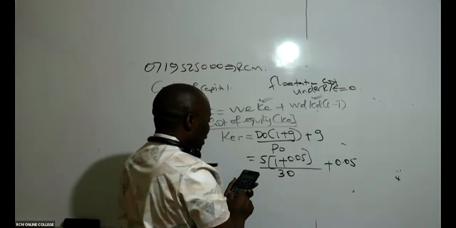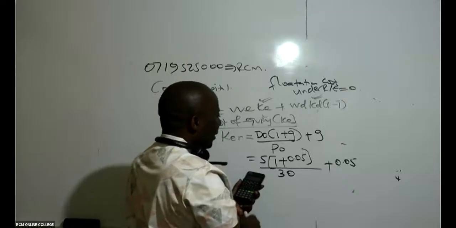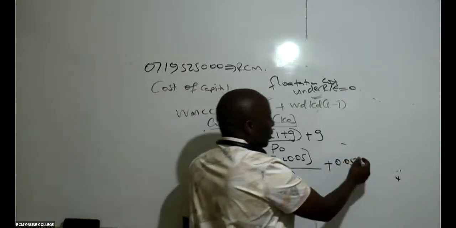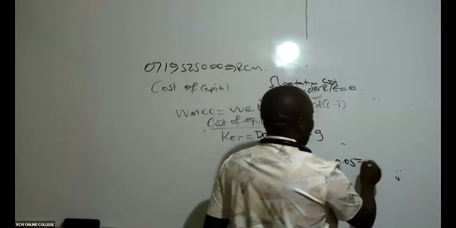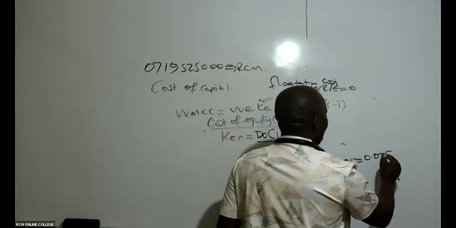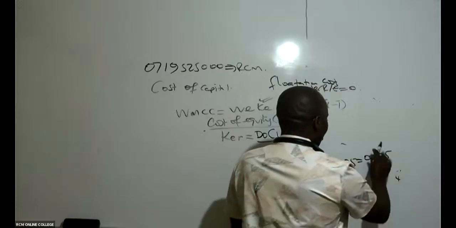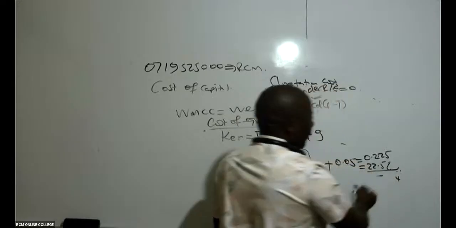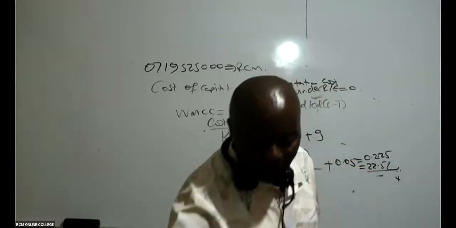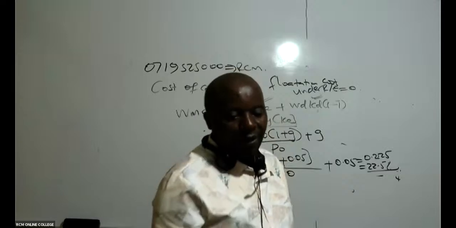So this one here gives 0.225, which is the same as 22.5%.